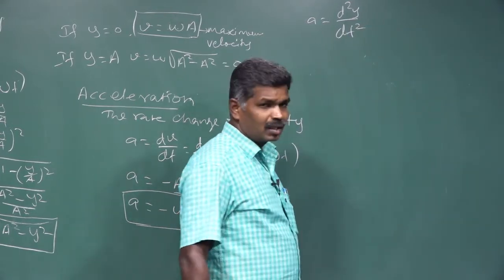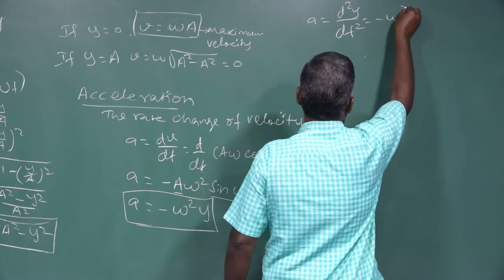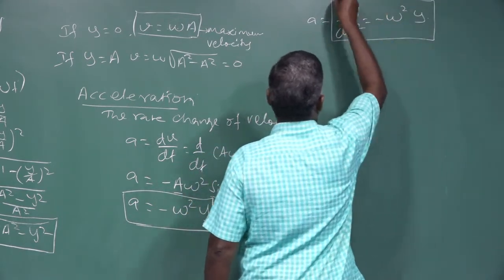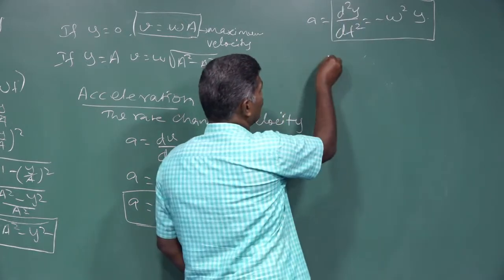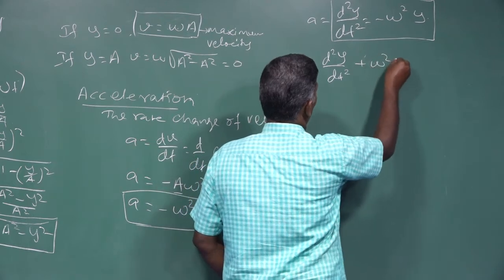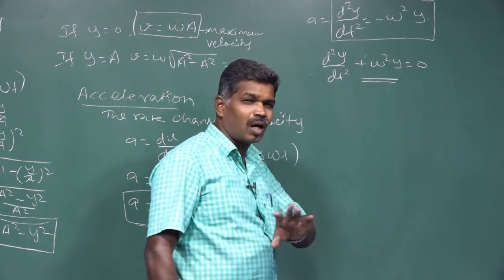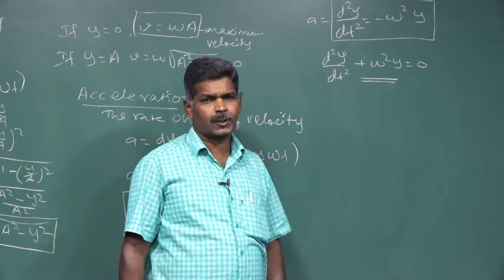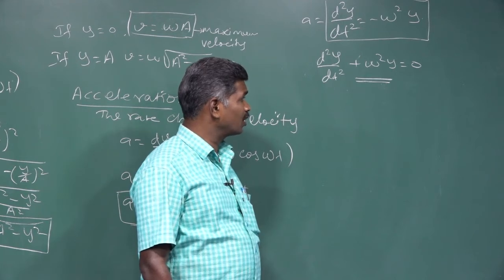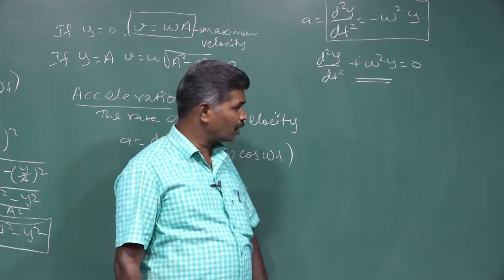D squared y by dt square is equal to minus omega squared into y. So if you take this, d squared y by dt squared plus omega squared into y equal to 0. This is the condition for simple harmonic motion.